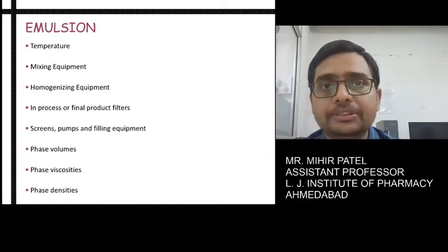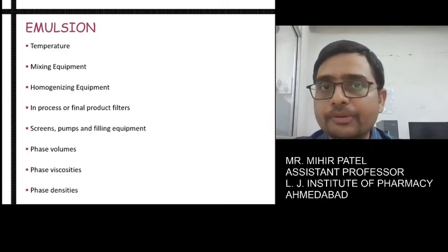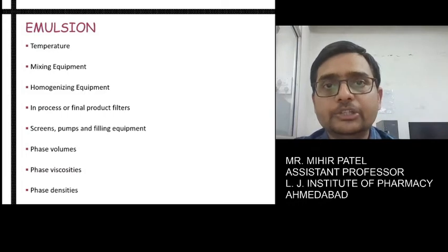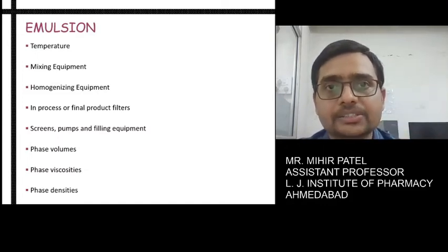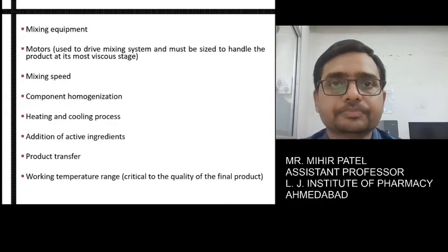We have to think with the phase concept, meaning different kinds of phases are there inside the emulsion. So obviously we need to look at the phase volume, phase viscosity and phase densities. If we can evaluate this in a proper manner, obviously we'll have a quality product.